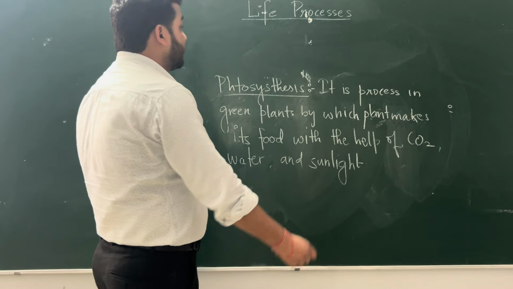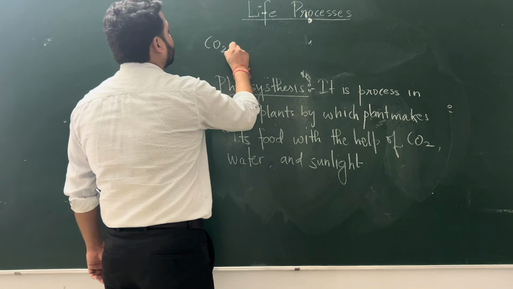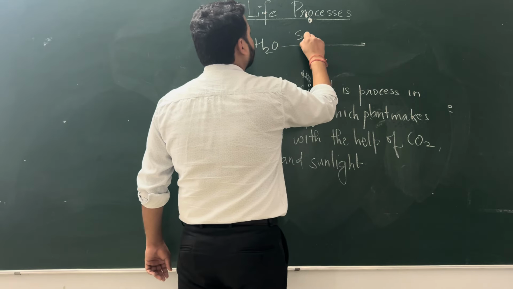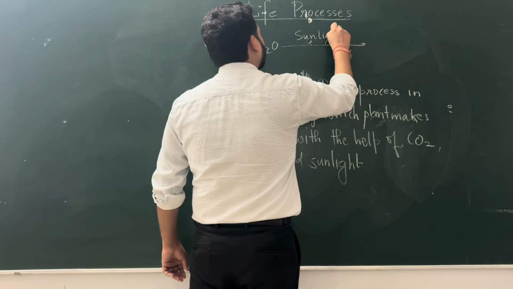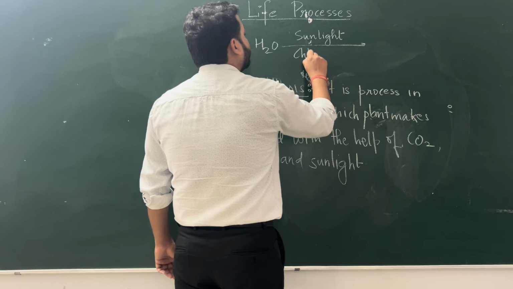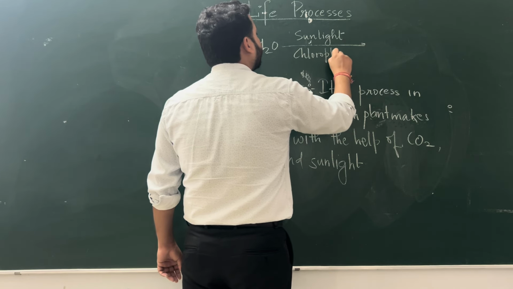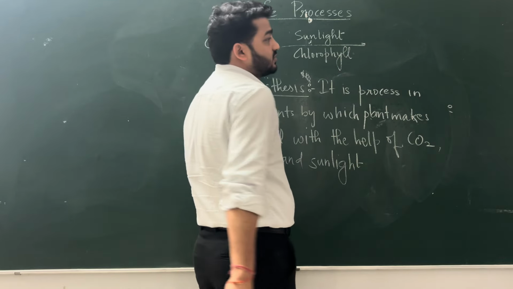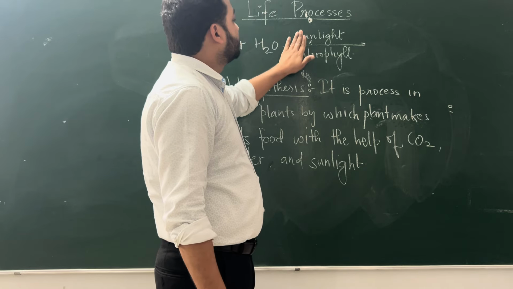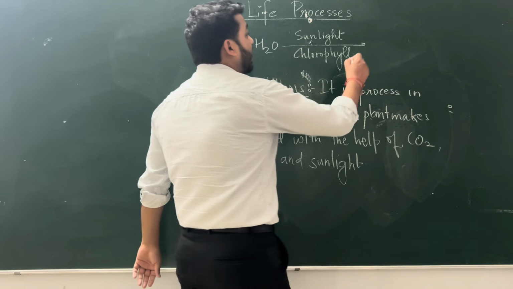Photosynthesis. I should write the whole chemical equation here. It is carbon dioxide plus water in the presence of sunlight. And there must be chlorophyll pigment. It is a green pigment that makes the plant parts green. Carbon dioxide, water, sunlight, and chlorophyll presence. And what will it make?